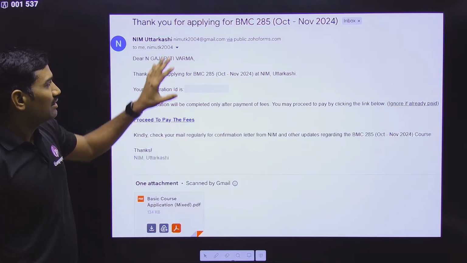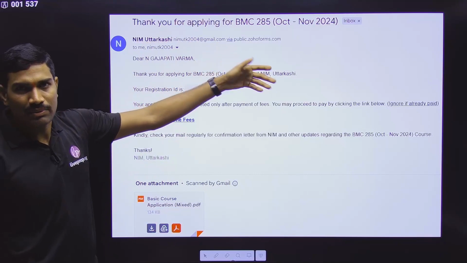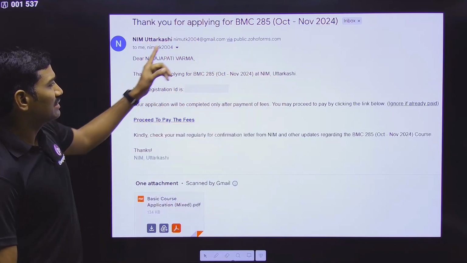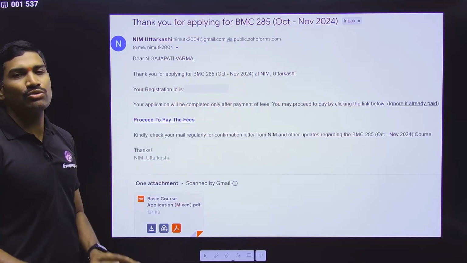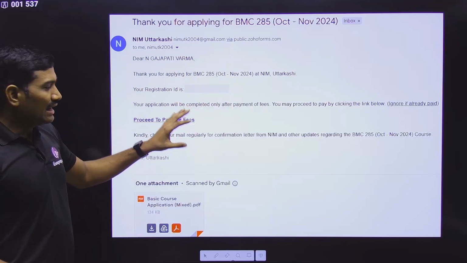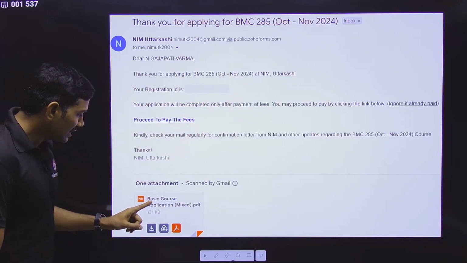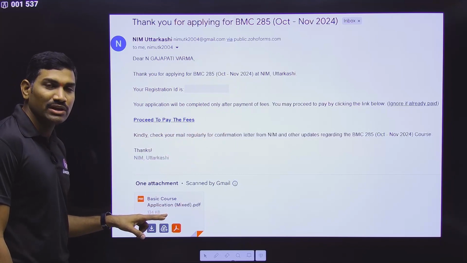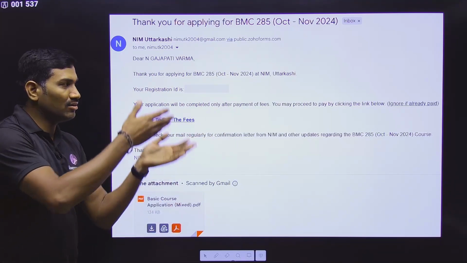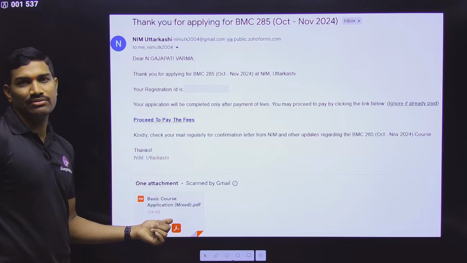And in this email, immediately after applying, after a few hours, you will receive a particular email. Here they will say that yes, you have applied for so and so course. That's it. And after getting this mail, if you click there, you will get the attachment also. If you click on this attachment, whatever details you filled in, you can see all the details in this PDF. Clear?